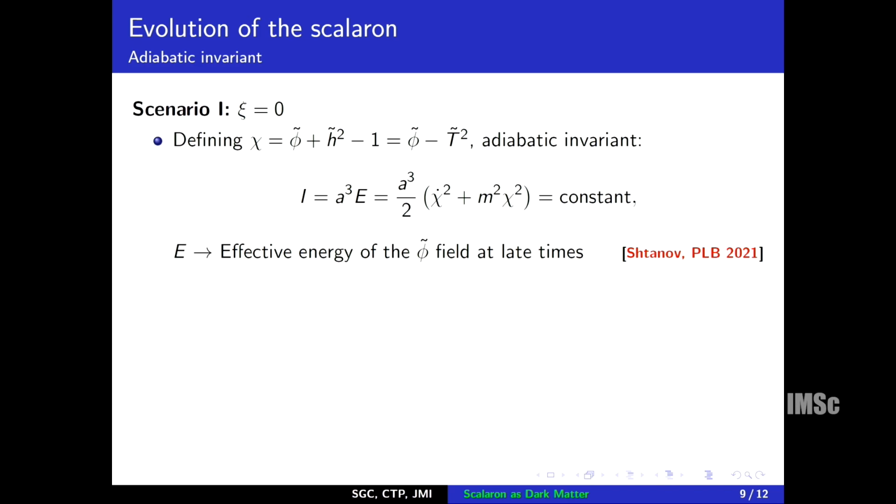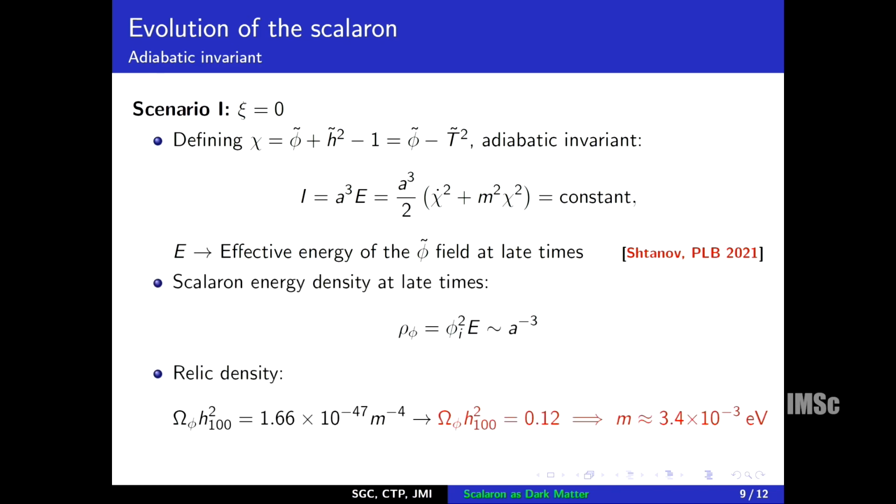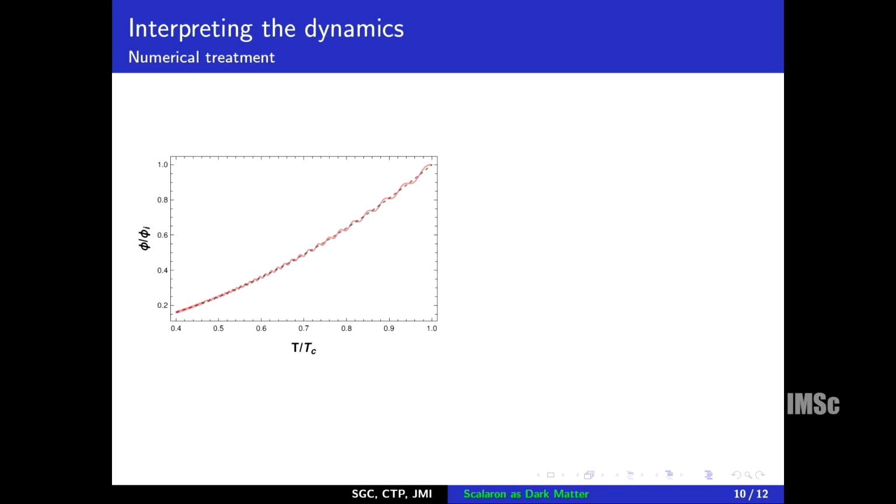Now this quantity E always scales as matter, because we always have a 1 by a cube scaling. So we can find the scalar energy density at late times if we multiply this E at late times by the initial phi square, and the relic density comes out to be this, which is a function of m. If we demand the relic density to be 0.12, then the mass of the scalaron is fixed at the order of 10 to the power minus 3 electron volt. So the mass comes out to be very small in this case.